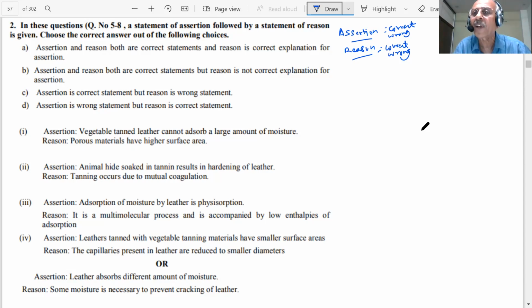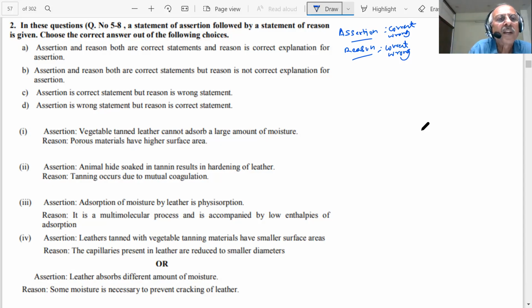Another is both are correct, but reason does not support the assertion. This has nothing to do with it, but the statement is correct. That is the second possibility. And third possibility is that assertion is correct and reason is wrong. Fourth is assertion is wrong and reason is right.